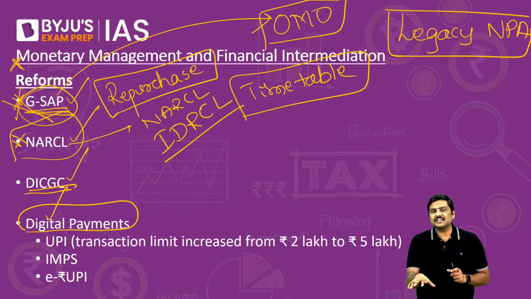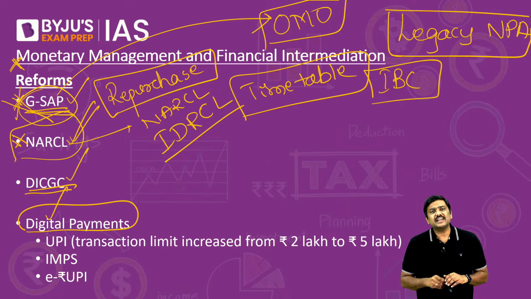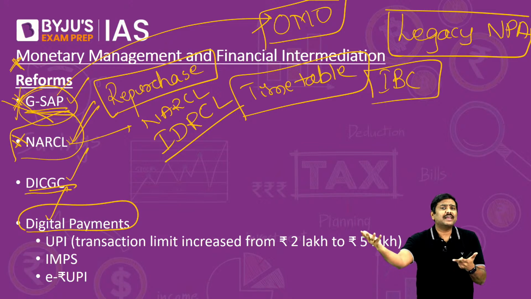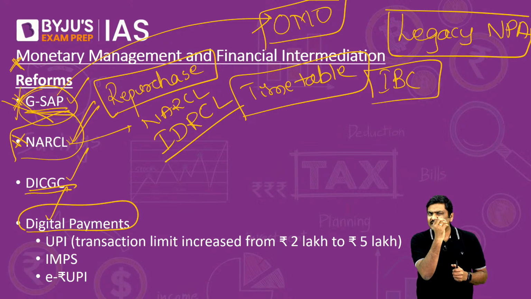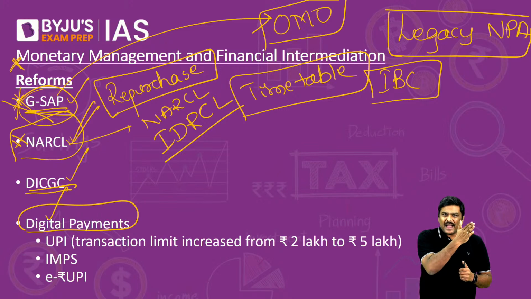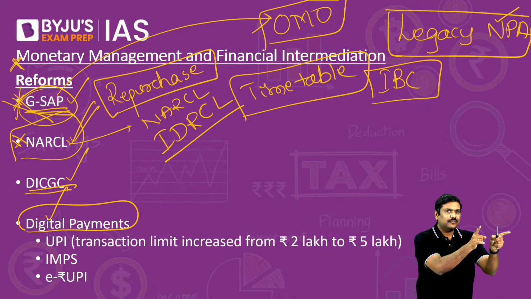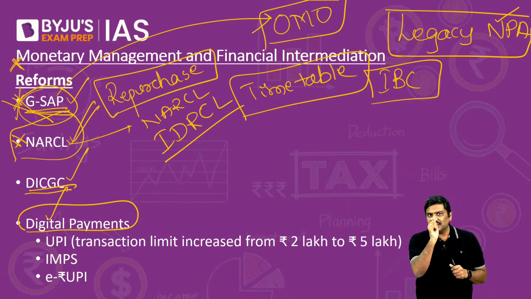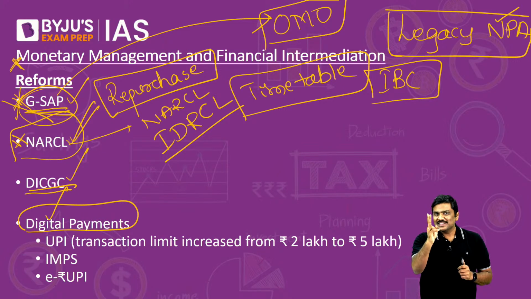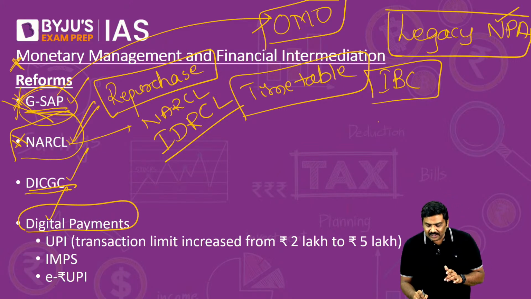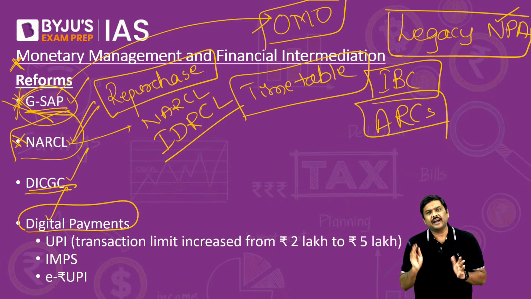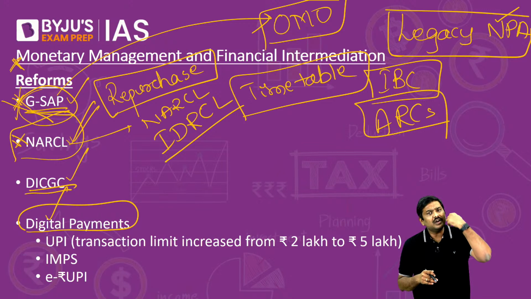Now, before I discuss this, let me give a very simple point here. What was the reason for the government of India to set up NARCL when there is always the Insolvency and Bankruptcy Code, which can be approached by the banking sector? Why are the banks not going to IBC to conduct the resolution of these particular NPAs? What is the need for one more organization, one more institution here? That is one question. Second question is, there are asset reconstruction companies already present in India. They are ARCs which are already present in India.